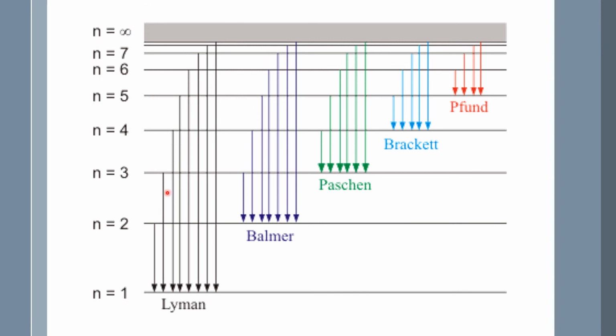So here is a short view of all the lines. The Lyman series is when electrons fall into the n=1 level. The Balmer series is when electrons fall into the n=2 level. The Paschen series is when electrons fall into the third energy level. Then the Brackett series is when electrons fall into the fourth energy level, and the Pfund series is when electrons fall into the fifth energy level from any higher energy levels.